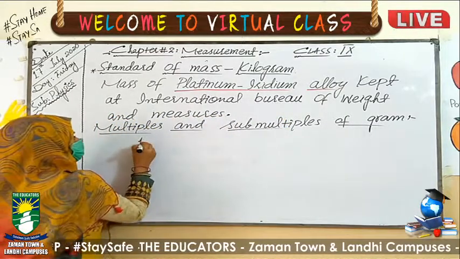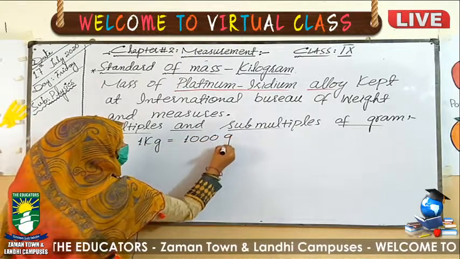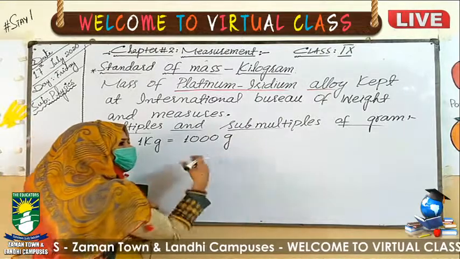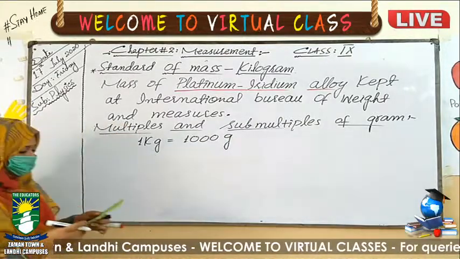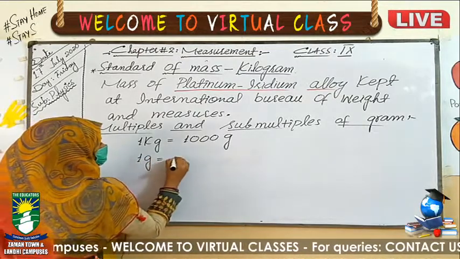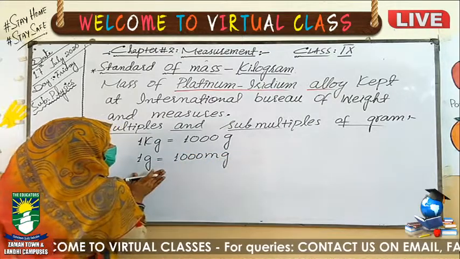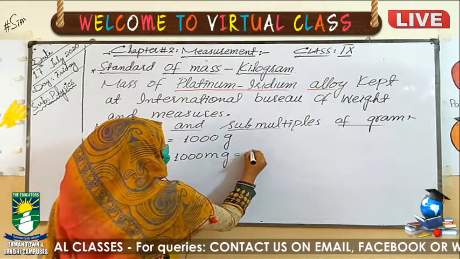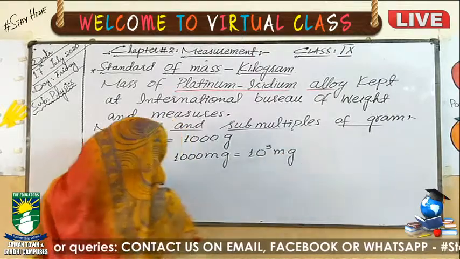Now 1 kilogram is equal to 1000 gram. Next we will see how many milligrams and micrograms are present in 1 gram. 1 gram is equal to 1000 milligram, meaning in 1 gram there are 1000 milligrams. We can write this 1000 milligram as 10 exponent 3 milligram.